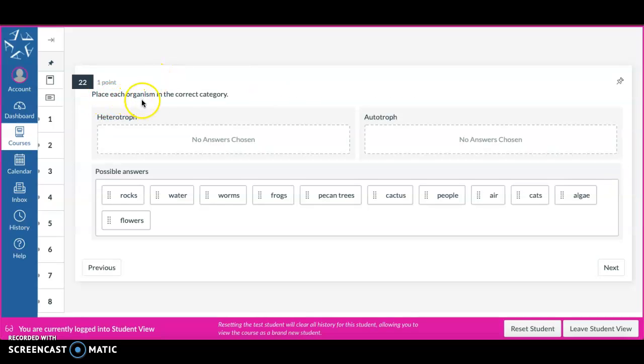Place each organism in the correct category. Heterotroph, autotroph. Possible answers: rocks, water, worms, frogs, pecan trees, cactus, people, air, cats, algae, flowers.